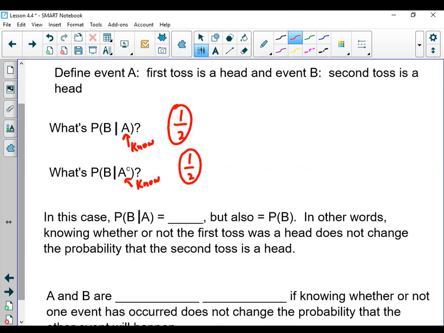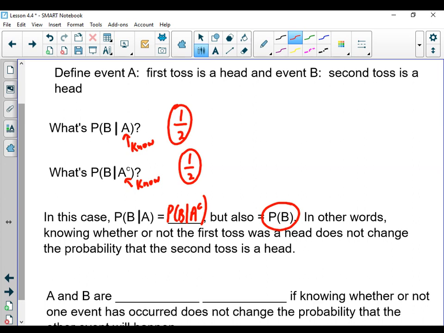So when this happens, the probability of B happening when I knew A happened equals 1/2, and the probability of B happening when A did not happen, since those two were equal, they also just matched what the probability of B happening was in the first place. In other words, knowing what happened first did not change the probability of that second toss.